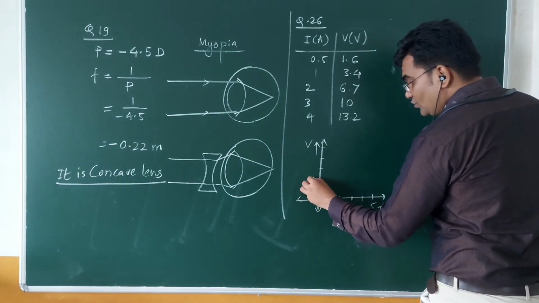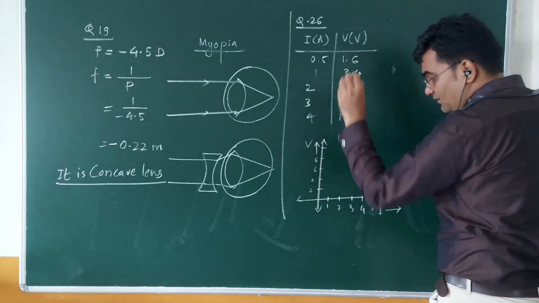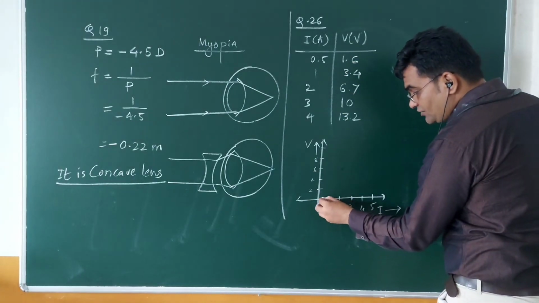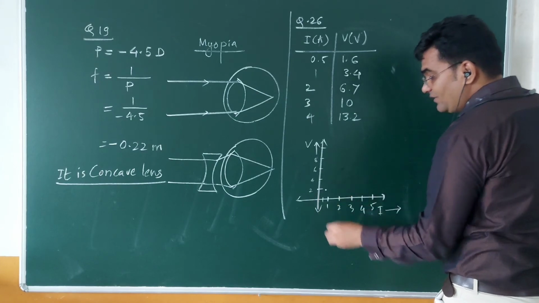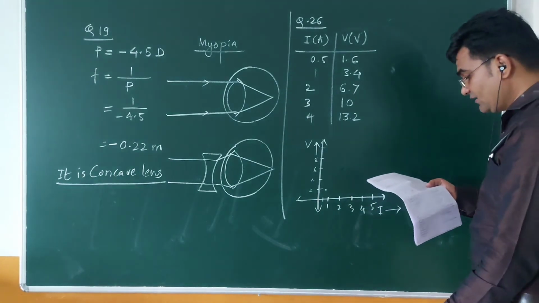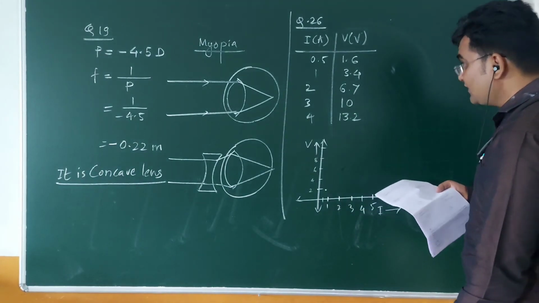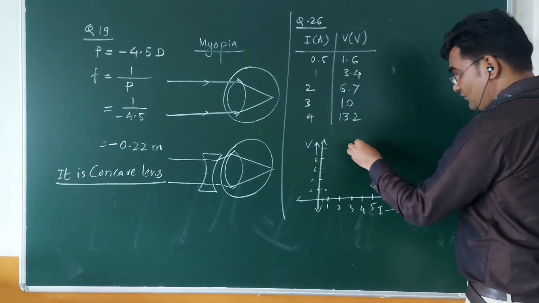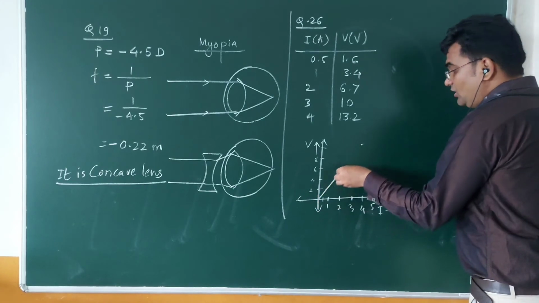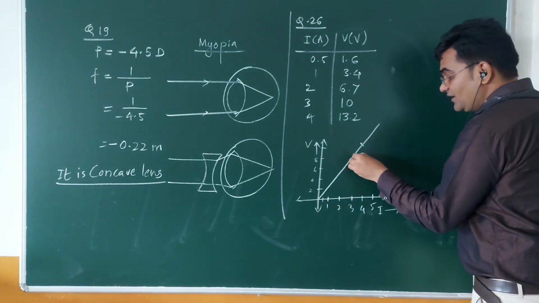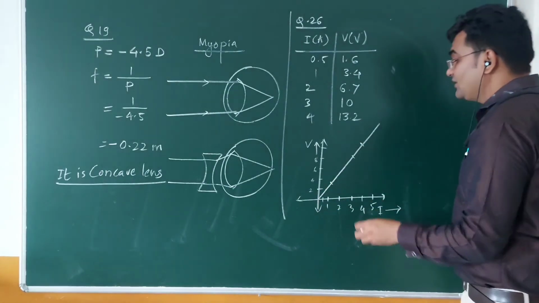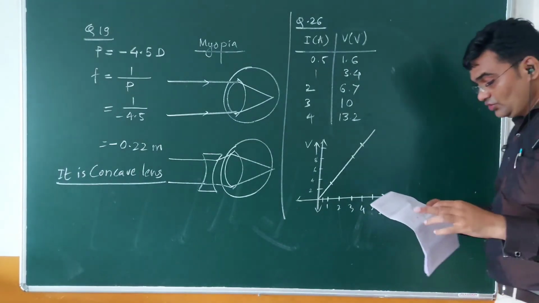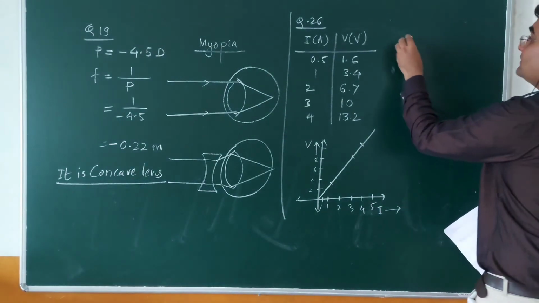We are taking the scale 2, 4, 6, 8, 10. So the first point 0.5 will be somewhere here. Like that, if you plot all the points, for 3 it is 10, somewhere here. So all the points will be in a straight line, and the graph will be a straight line passing through the origin.